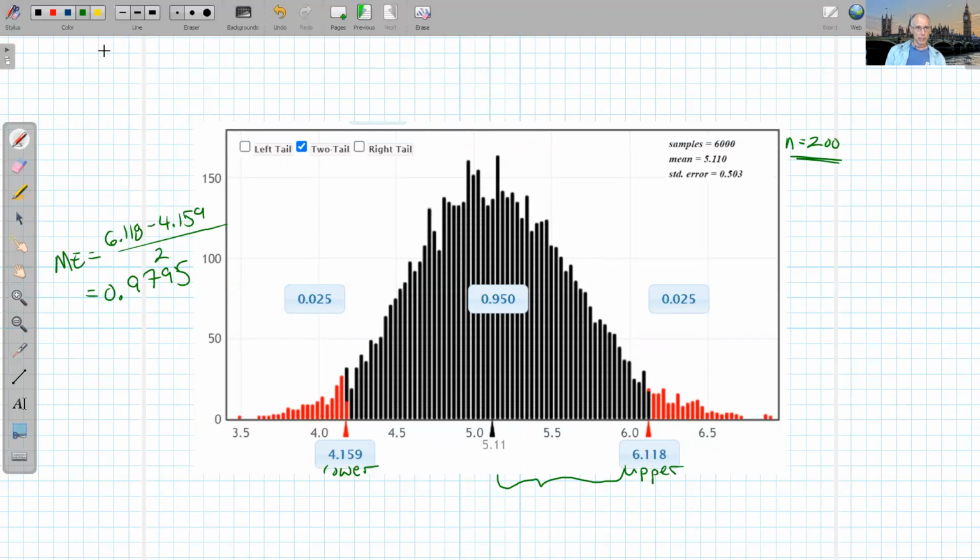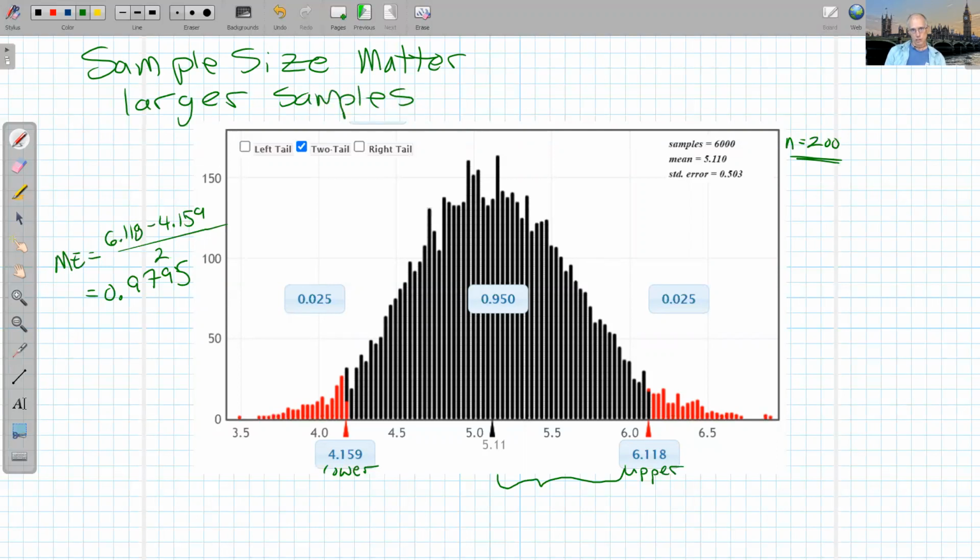So the moral here, sample size matters. A larger sample size leads to a smaller margin of error.